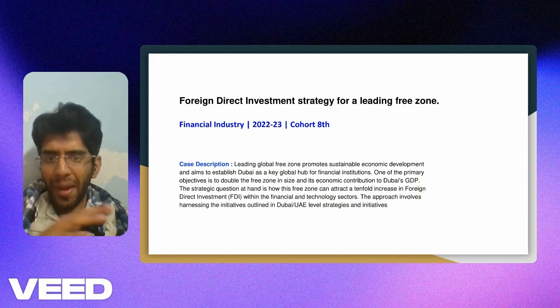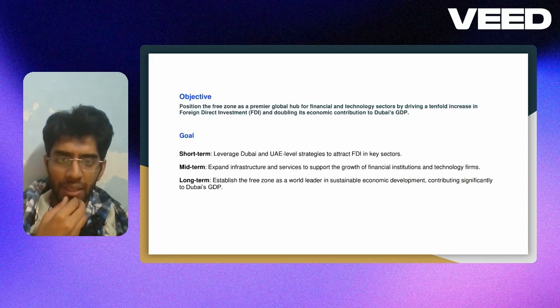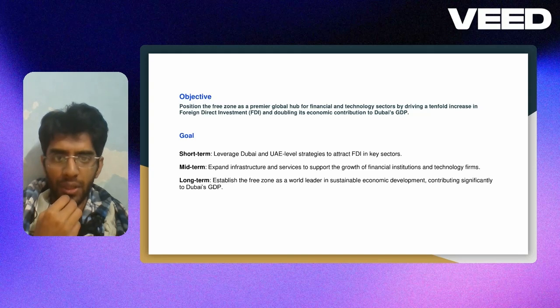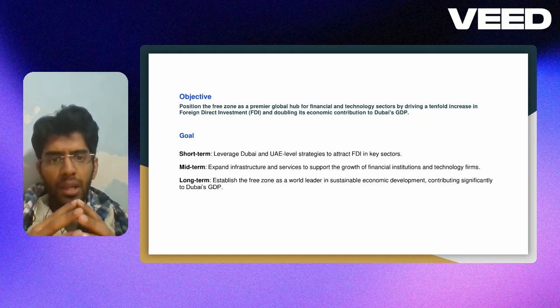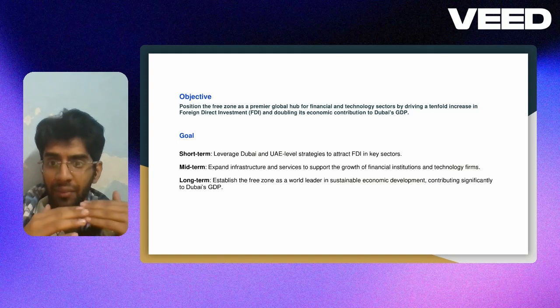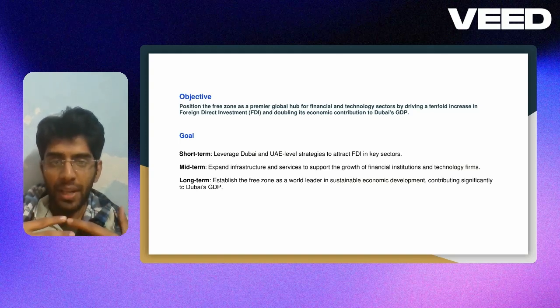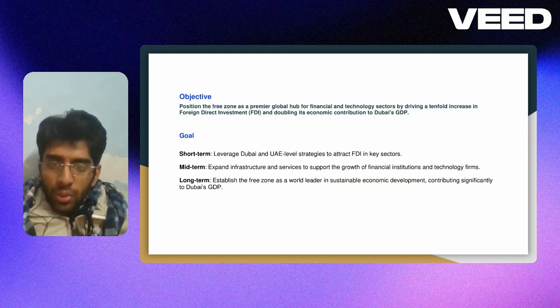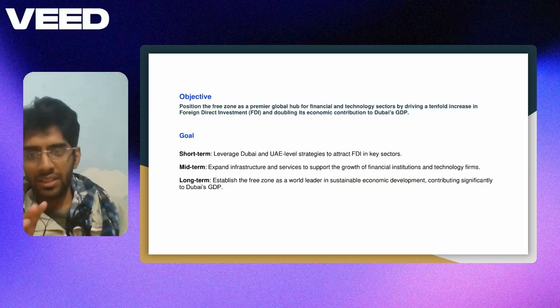So I hope I have outlined this problem statement and objective clearly. Let's look at the objective once again. The objective is to position the free zone as a premier global hub for financial technology sectors by driving a tenfold increase. They have set the expectation of a tenfold increment in FDI, and they wanted to double its economic contribution to Dubai GDP. So the client objective is very straightforward.